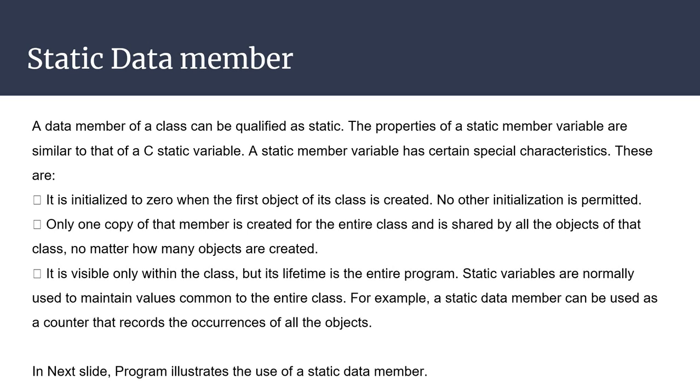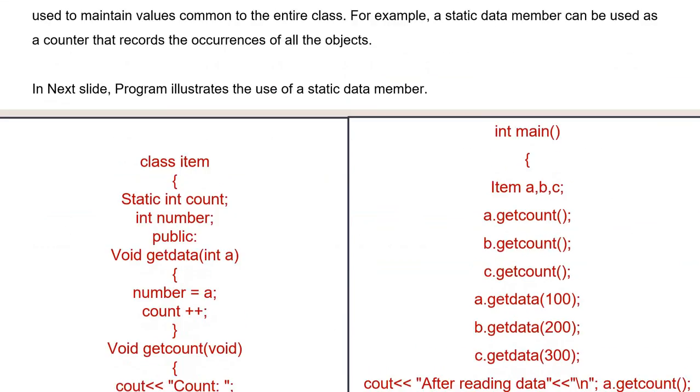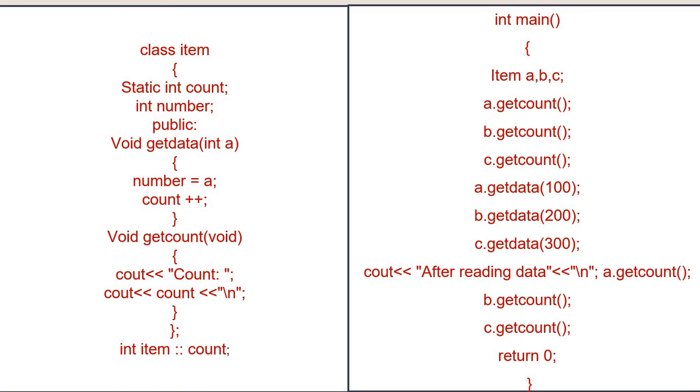So in the next slide, you will get a program which is implemented for the static data variable, and that will explain how to use a static variable in a program. You can go through this program, run it, and see what the output of this program is.